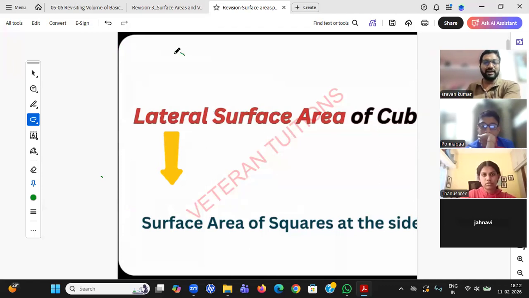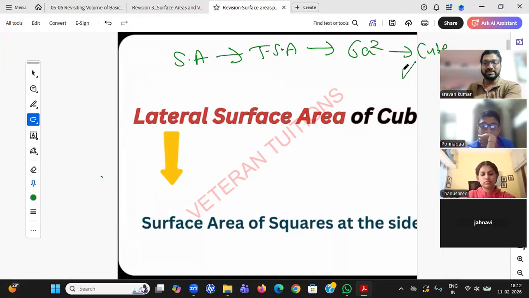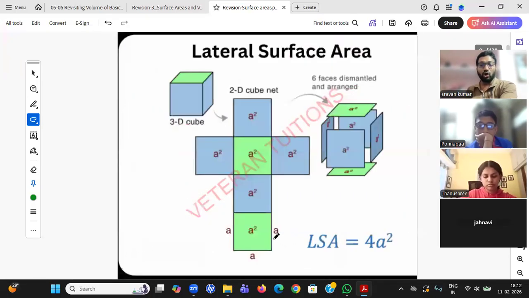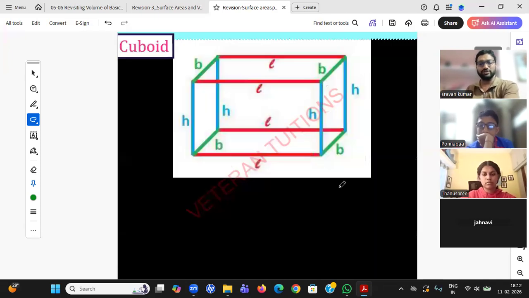Okay, as I said, whenever I'm speaking about surface area, it is total surface area. That is 6a square in the terms of cube. For the cube only, there is another name known as lateral surface area. What is that? You just need to find the surface area of the sides. So you need to remove top and bottom. You see, this top, this bottom is removed. Only four sides. So it is just 4a square, student.